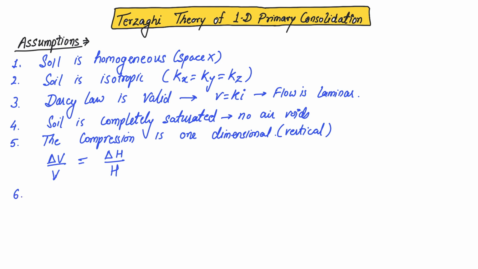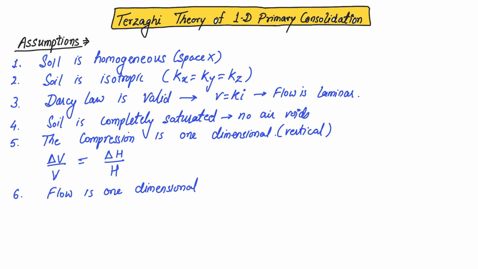Now, another assumption is that the flow is only one dimensional. That is why, as the flow is assumed to be one dimensional, the name of the theory is one dimensional primary consolidation theory. And if I am saying that the flow is only in the vertical direction, only because of the flow of water in one direction, here we are actually assuming a big thing for soil that exists in the real world.